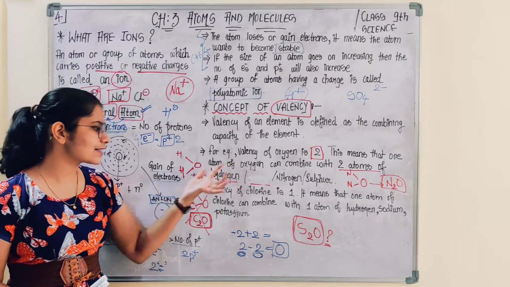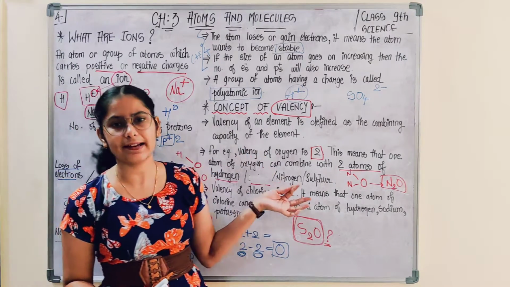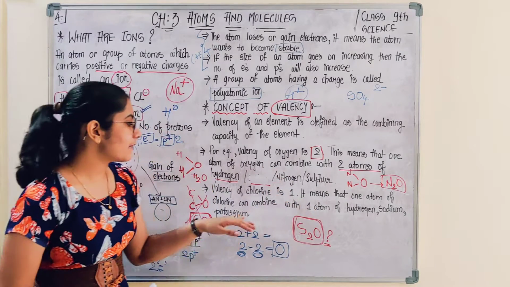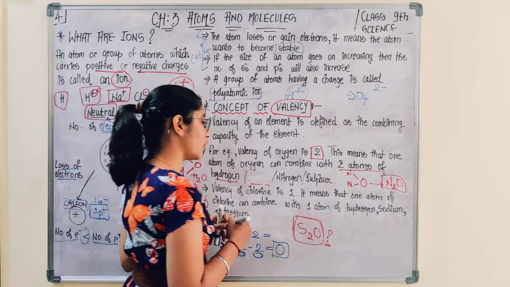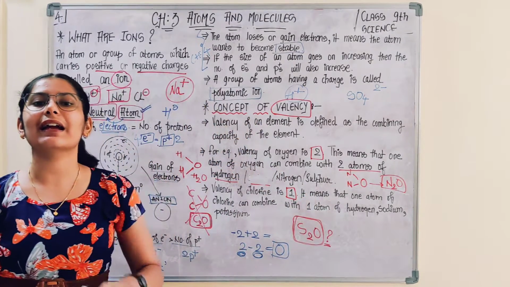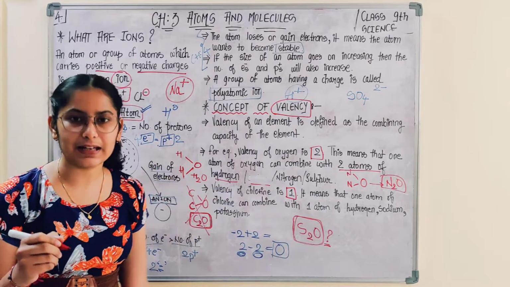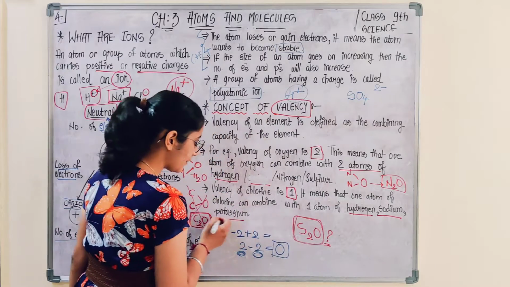That means oxygen has the capacity to combine with 2 atoms of any element, like hydrogen. Take another example, chlorine. The valency of chlorine is 1. It means that it can combine with only 1 atom of any other element, like hydrogen, sodium or potassium.